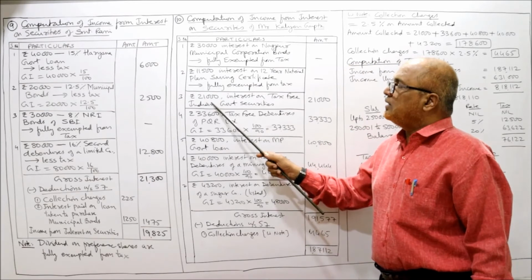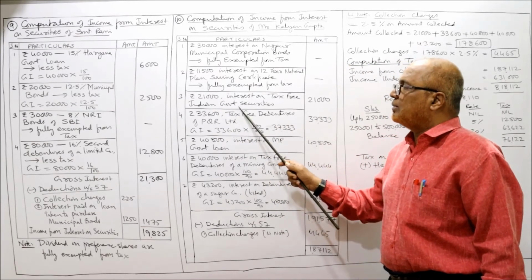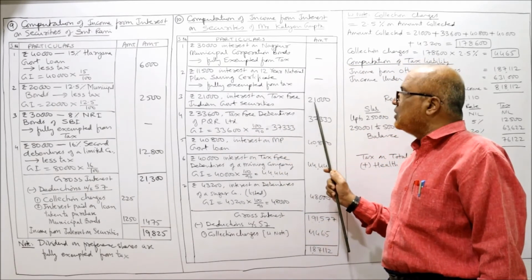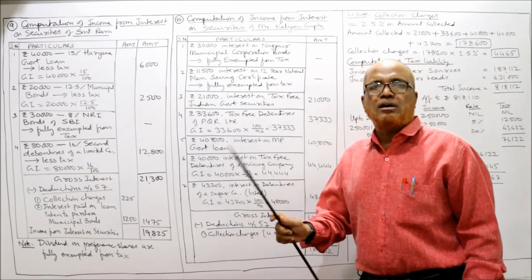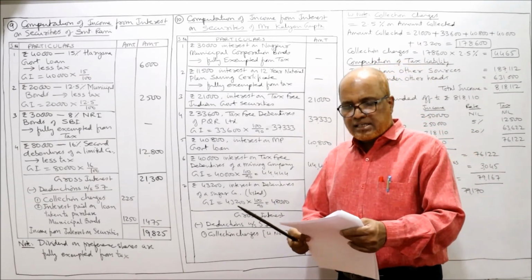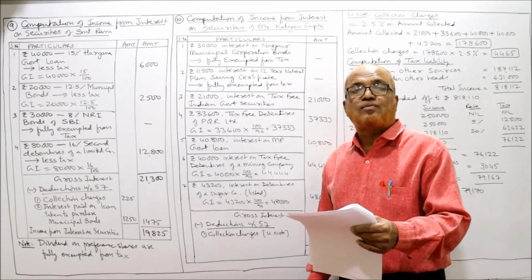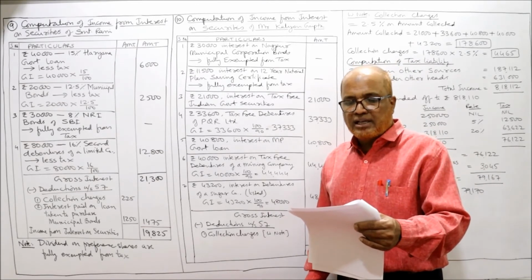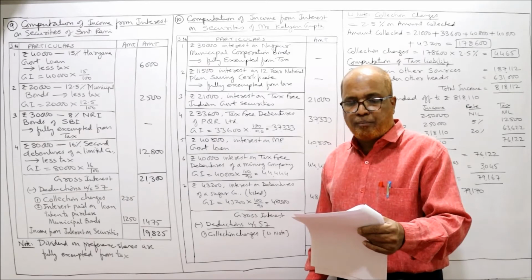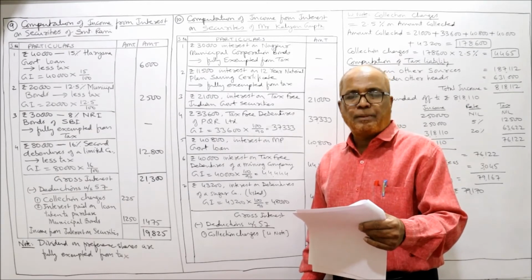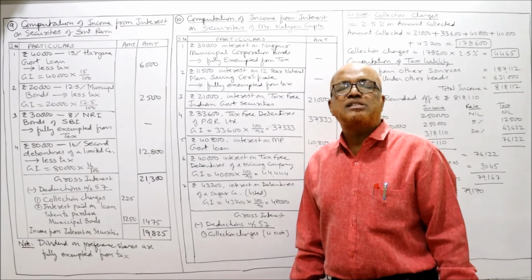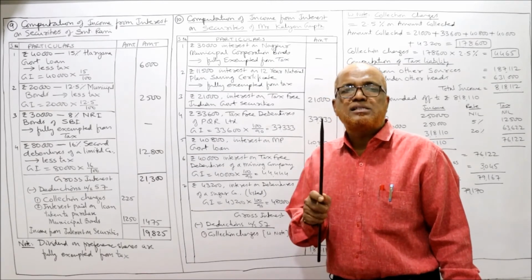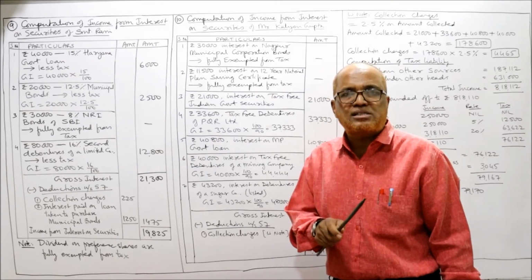So here 21,000 interest on tax-free Indian government securities, 21,000, same amount. The received amount is the gross amount. Next, 33,600 tax-free debentures listed in Calcutta Stock Exchange of PQR Limited. Simply, tax-free debentures of PQR Limited. PQR Limited means commercial. It is a tax-free commercial security.